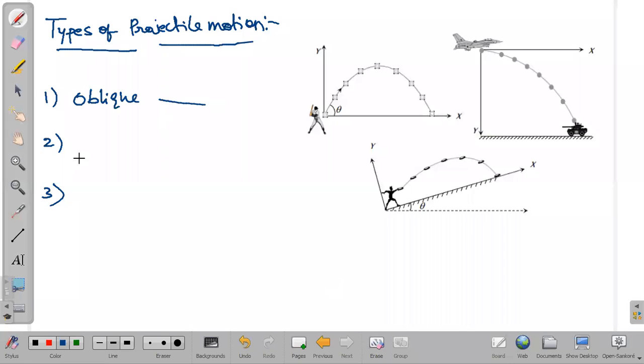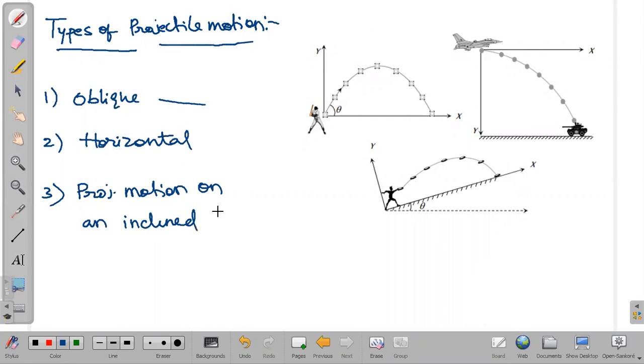The second one is horizontal projectile motion. And the third one is projectile motion on an inclined plane. So these are the different projectile motions which we have.